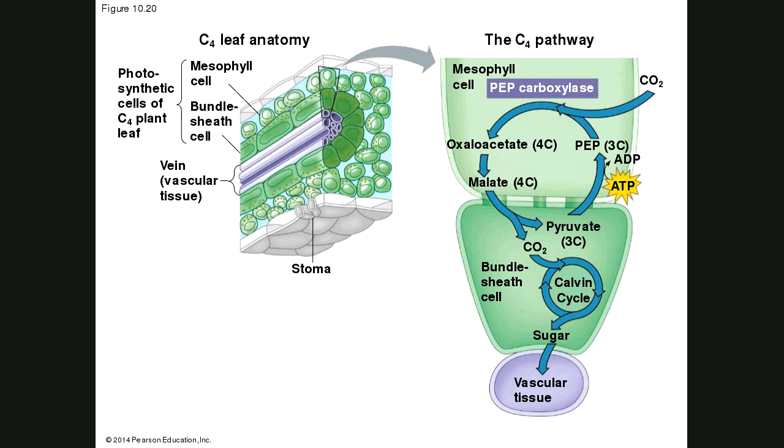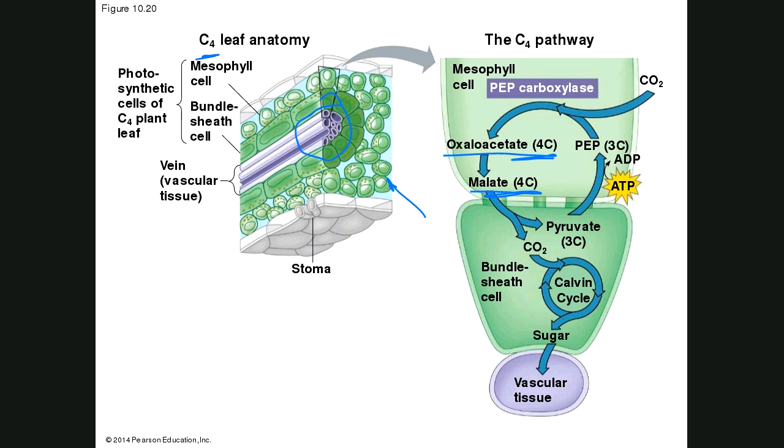First of all, the name C4 comes from the fact that during this process I'm going to explain to you, there are some 4 carbon compounds made, oxaloacetate, malate. It's just a way to differentiate them apart, okay? Remember, if we look inside the leaf of a plant, what we have are these mesophyll cells, right? And if we look inside of a C4 plant, we have these things called bundle sheath cells in addition to mesophyll cells. Bundle sheath cells do exactly what they say. They're a bundle of cells that make a sheath, a coating around the central vein, the vascular tissue that moves the water and the food and all that stuff around a plant.